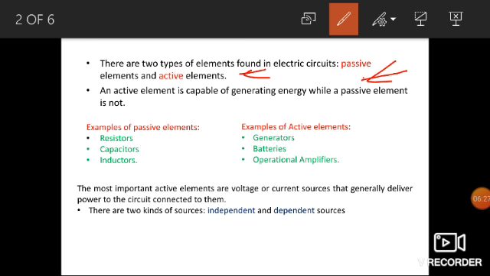Active elements always supply energy, like generator, battery, amplifier.